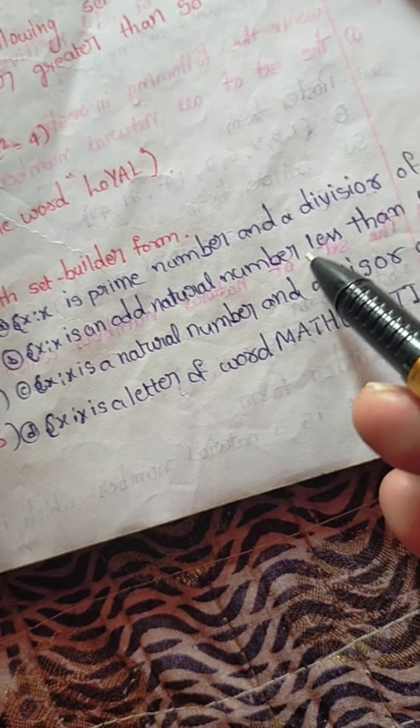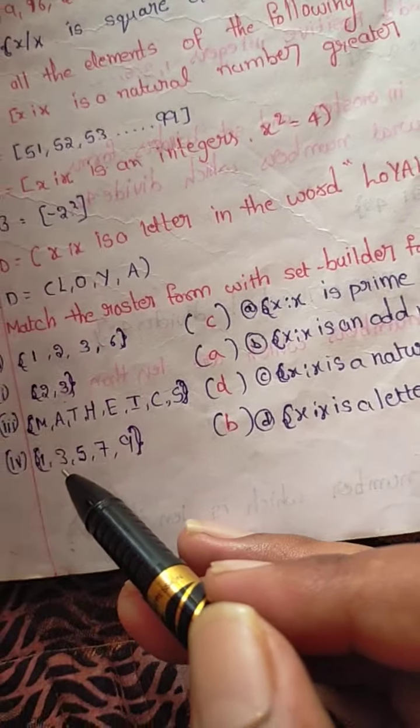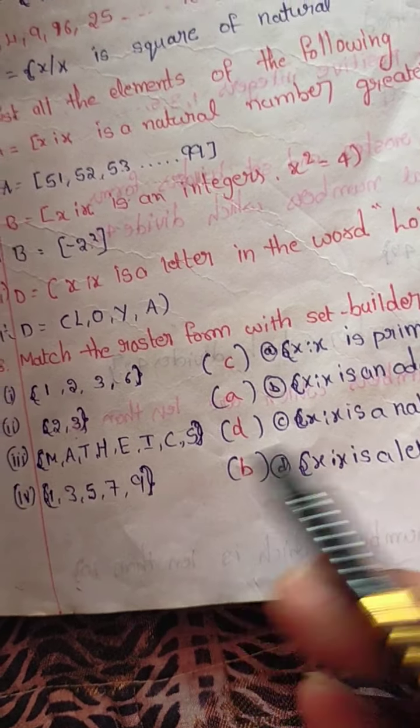Next: 1, 3, 5, 7. X is an odd natural number less than 10, below 10. Odd numbers: 1, 3, 5, 7, 9.